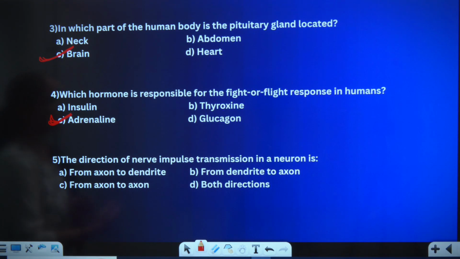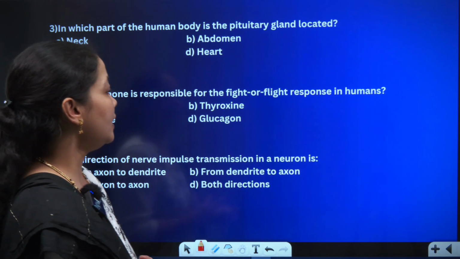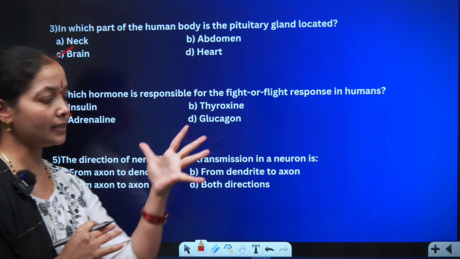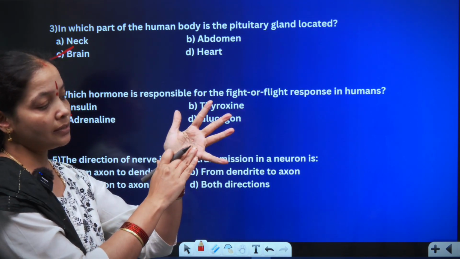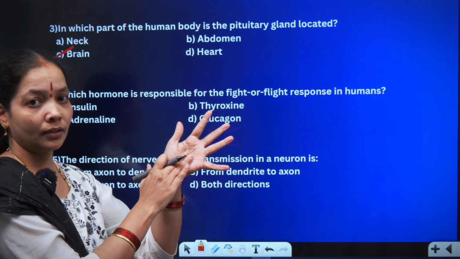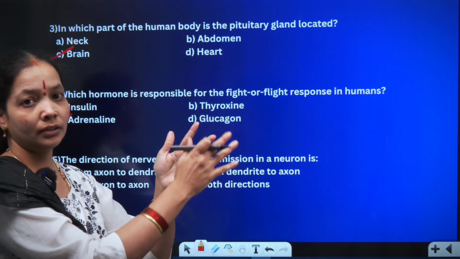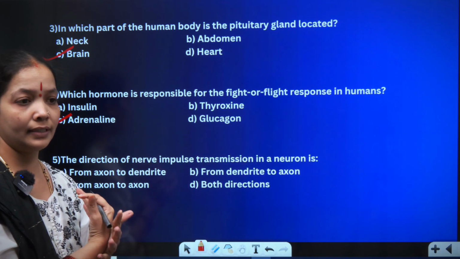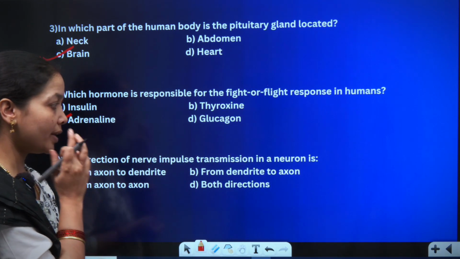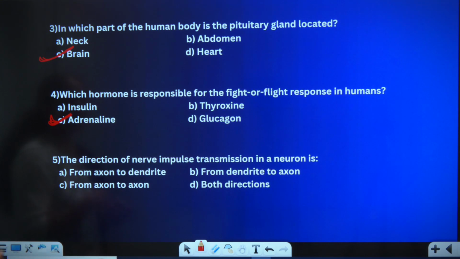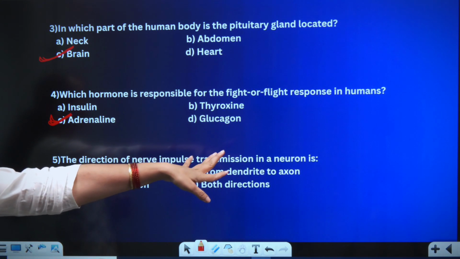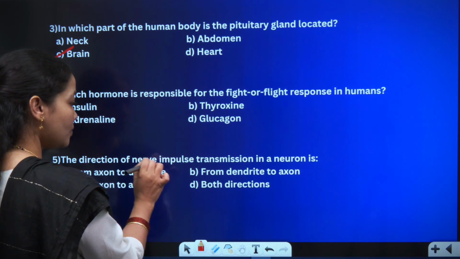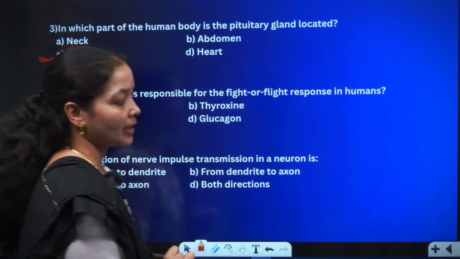The direction of nerve impulse transmission in a neuron: nerve impulse is transmitted from, see, if I consider this to be a neuron, this is my nucleus, and these are the major dendrites and the axon, and the impulses are traveling from one point to another point. So it is carried forward from dendrites to axon. So option A will be my right answer.